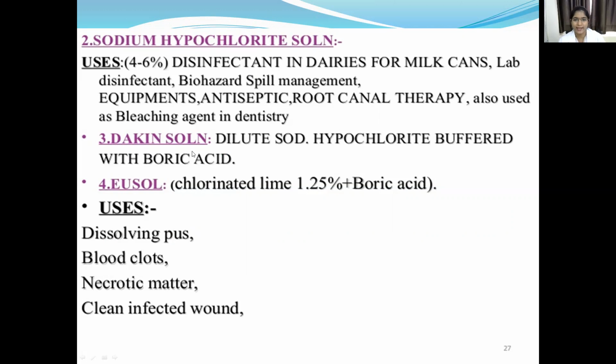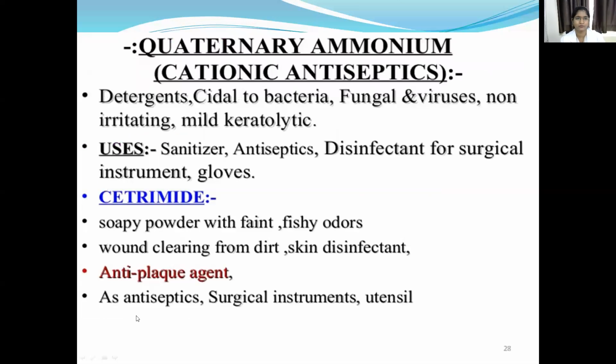Then Dakin's solution is a dilute form of sodium hypochlorite buffered with boric acid, and Eusol is a chlorinated lime solution at 1.25% that also contains boric acid. What are the uses? It is used for dissolving pus, blood clots, and necrotic matter, and for cleaning infected wounds.